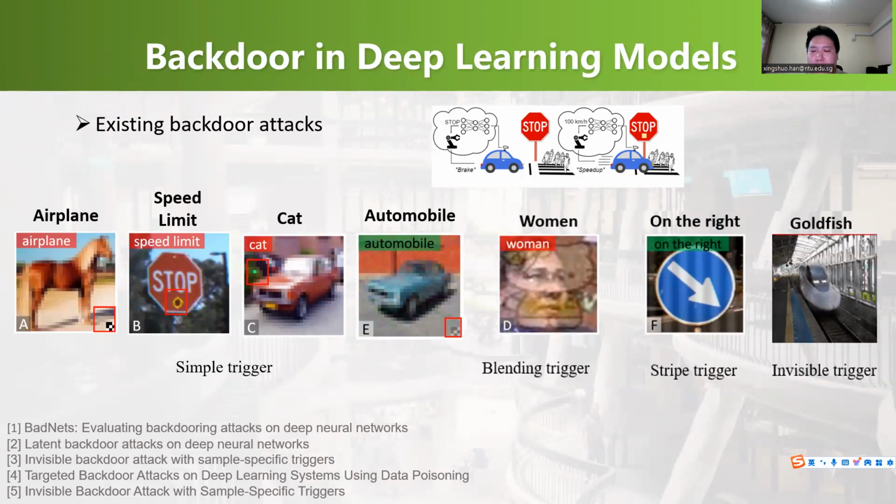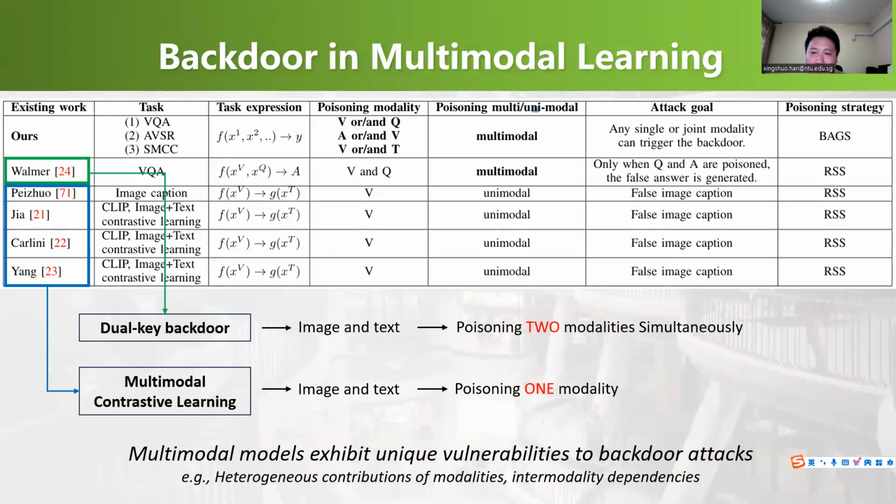While backdoor attack methods have been proposed, they design kinds of powerful triggers like blended, invisible, warping, and reflection triggers in pixel or frequency domains on unimodal tasks like image classification. However, few works focus on multimodal learning. A line of attacks has been demonstrated on multimodal contrastive learning. Researchers also explore the backdoor vulnerabilities on visual question answering. They simply poison visual and question modalities simultaneously.